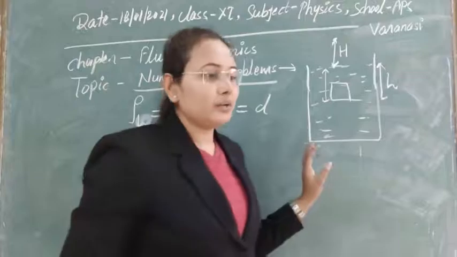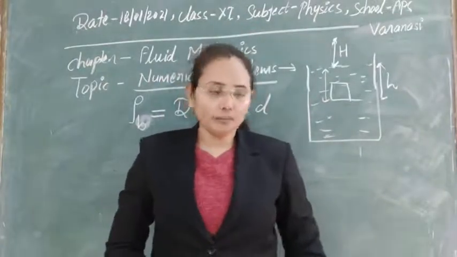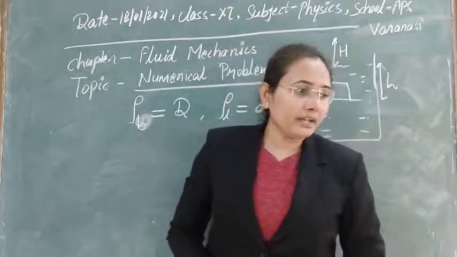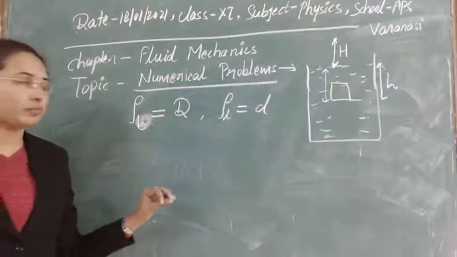First, to solve it, suppose that capital V is the volume of the ball. Then we can find out what is the effective upthrust on this ball.